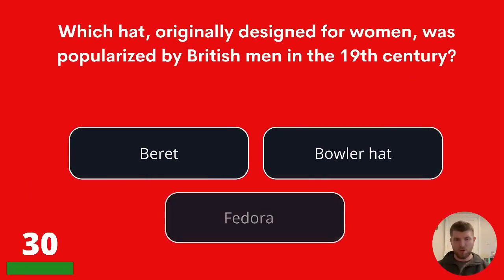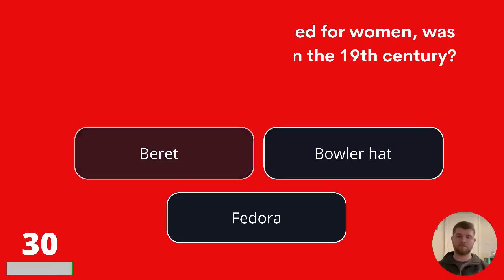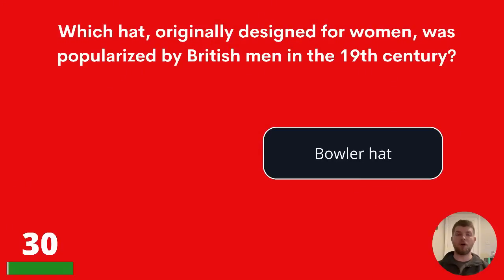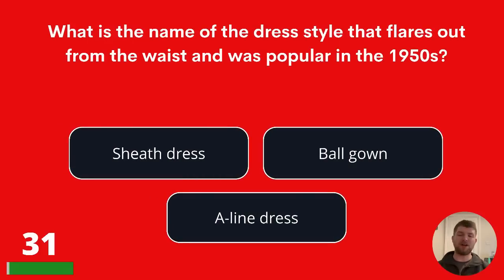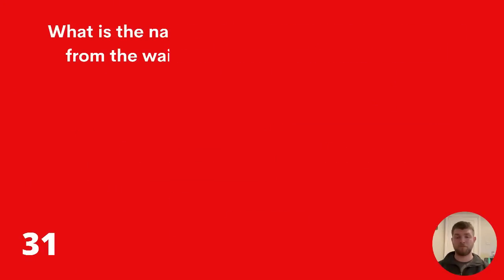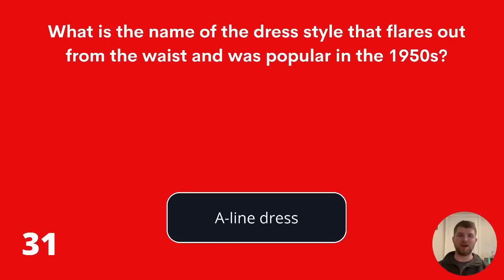Question 30. Which hat, originally designed for women, was popularised by British men in the 19th century? Beret, bowler hat, or fedora? The answer is bowler hat. What is the name of the dress style that flares out from the waist and was popular in the 1950s? Sheath dress, ball gown, or A-line dress? The answer is an A-line dress.